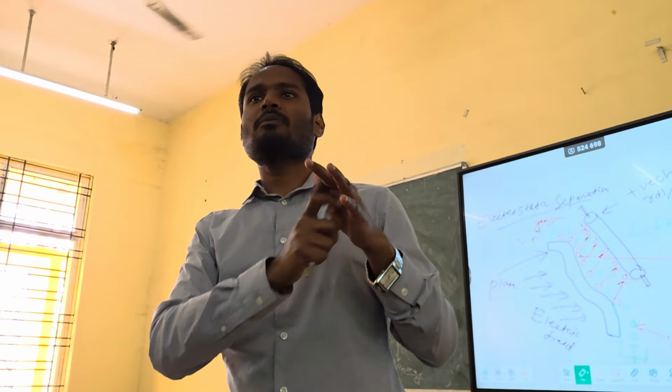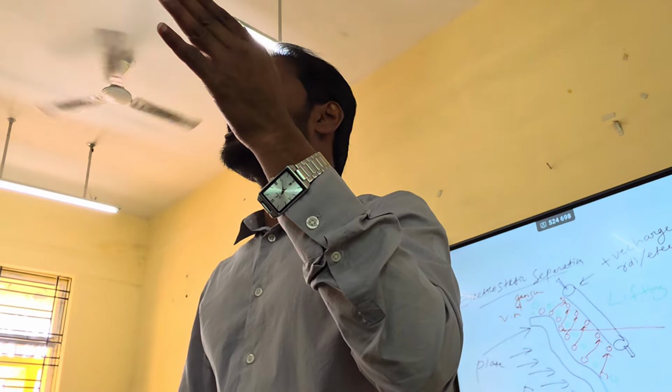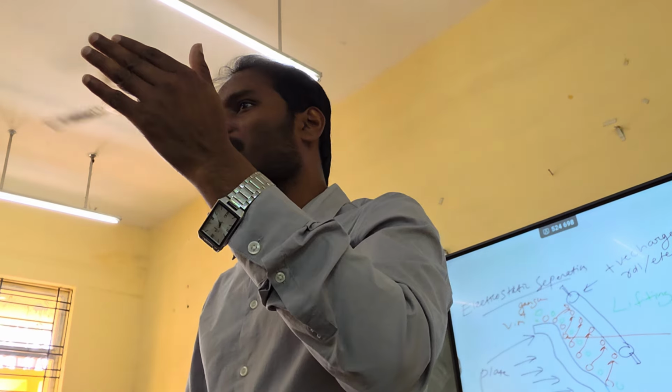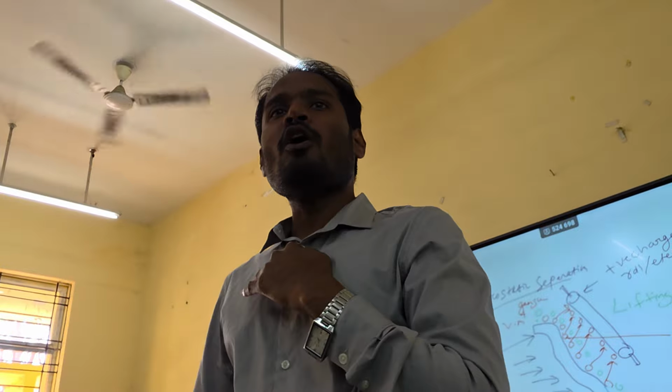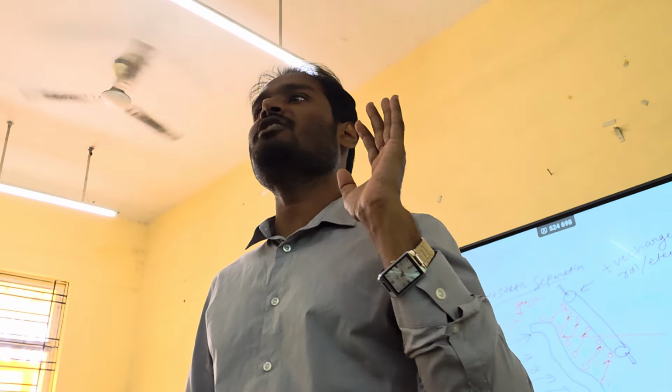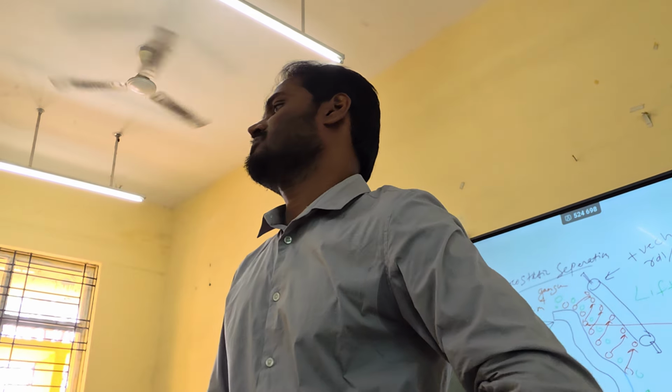Suppose it has 3 components, A, B, C. A component conductivity will be maximum, B component will be minimum, C will be less than that. So all the components in the mineral have different conductivity. So the difference in conductivity will help you to do this separation, right?